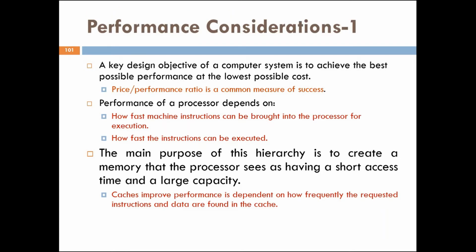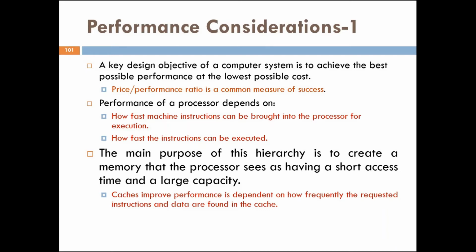Now, coming to performance consideration, let's see some of the points in performance consideration. A key design objective of a computer system is to achieve the best possible performance at the lowest possible cost. So price per performance ratio is a common measure of success.